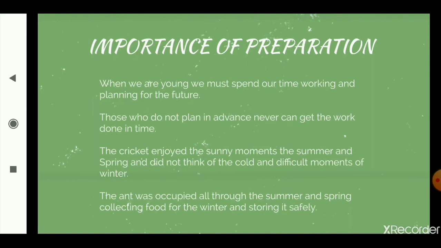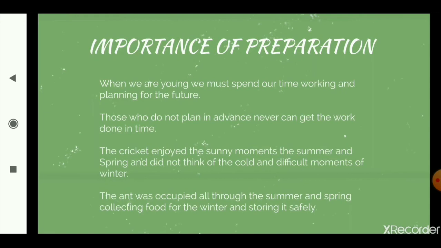The cricket enjoyed the sunny moments. I told you he was very happy. He enjoyed the summers and spring and did not think of the cold and difficult moments of the winter. If you ignore the occurrence of a bad day, if you ignore that something like this could happen, when it happens, you will face a lot of issues.